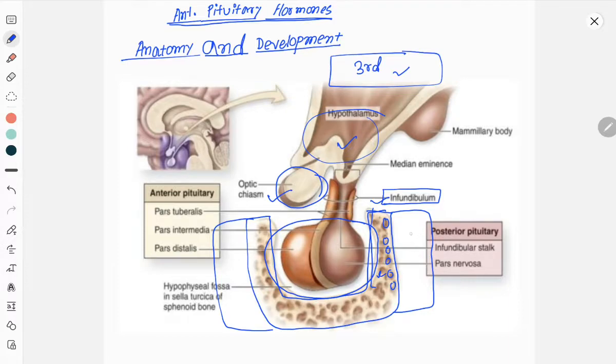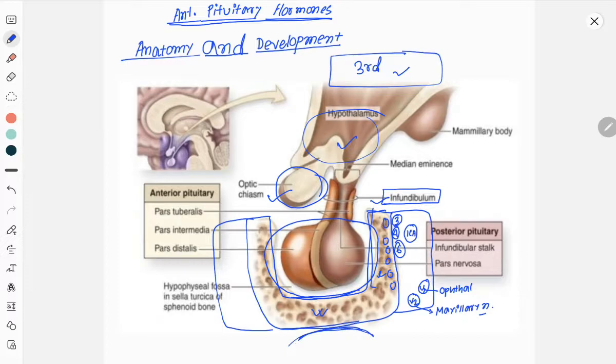Inside the cavernous sinus there are certain structures like the internal carotid artery, the third cranial nerve or oculomotor nerve, the fourth cranial nerve or trochlear nerve, and the sixth cranial nerve or abducens nerve. There are also two other nervous structures, V1 and V2. V1 is the first branch of the fifth cranial nerve, known as the ophthalmic branch of the trigeminal nerve, and V2 is the maxillary nerve. The inferior relation is the sphenoid bone or sphenoid sinus. Below this we have the nasopharynx.